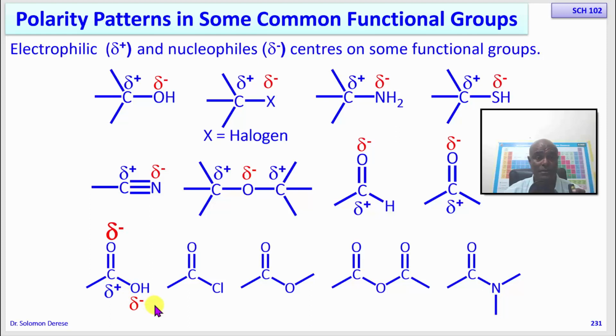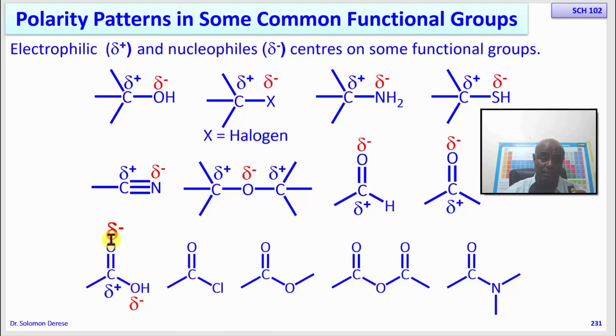Again, very easy to see. This one has only one bond, a sigma bond, which is strongly held. But this one also has a sigma bond, and in addition, it has a pi bond. As a result, both the electrons of the sigma bond and the pi bond are on this oxygen. So I even made this partial negative charge larger in magnitude than this one.